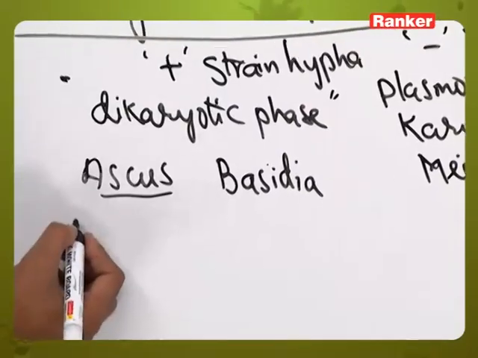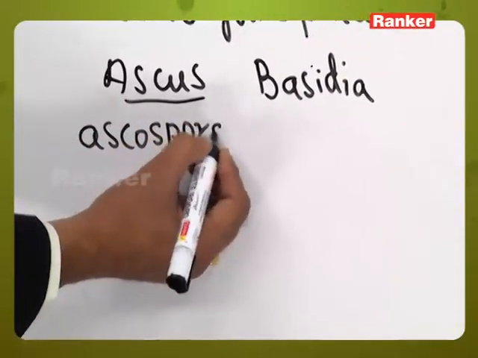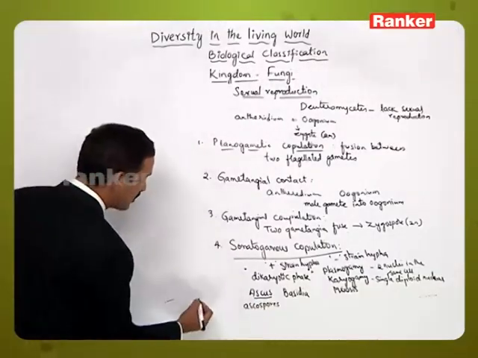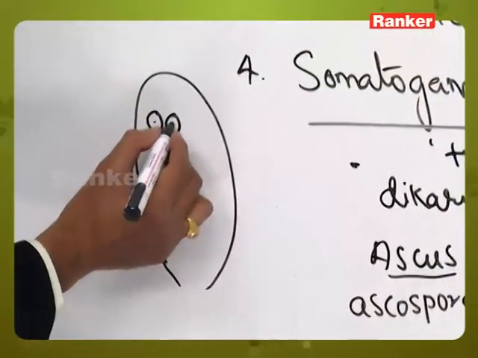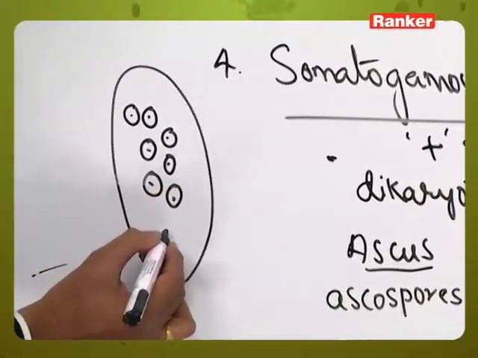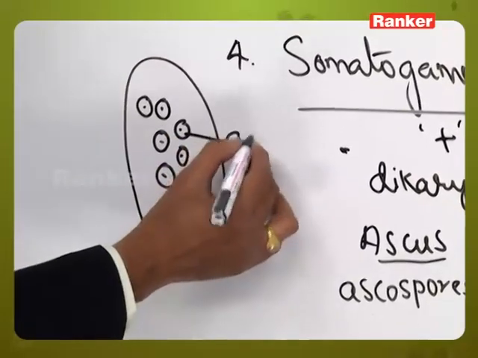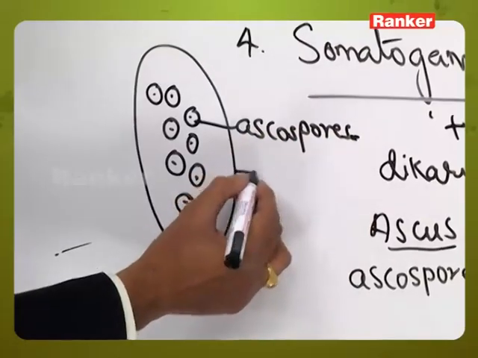Inside the ascus, meiosis will occur to produce haploid structures called ascospores. If you observe the structure of the ascus, it is nearly club shaped with haploid structures inside them, and these haploid structures are called ascospores, and this one is called the ascus.